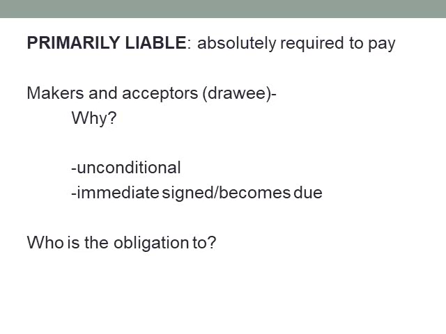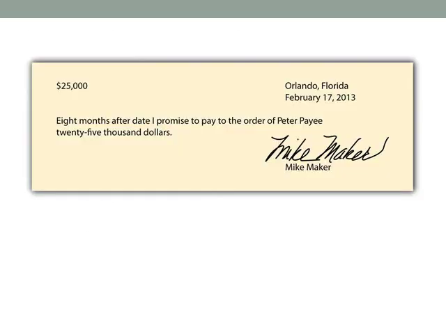So a maker makes an unconditional promise to pay the note when it becomes due, right? That's the person who is signing it. So Mike Maker is making an unconditional promise to pay the note when it becomes due. So when it becomes due, he's liable. He's primarily liable, nobody else. And who's his obligation to? Right, the payee or the bearer, if it's a bearer, but the person entitled to enforce the note, or the endorser of that paid note. That's the one who the obligation is made to.